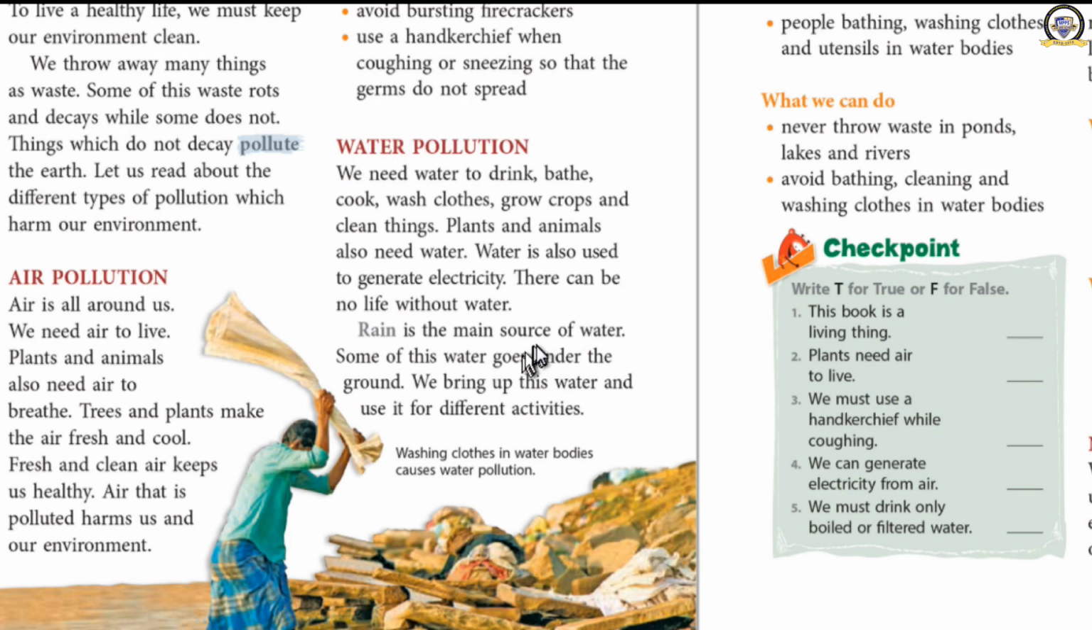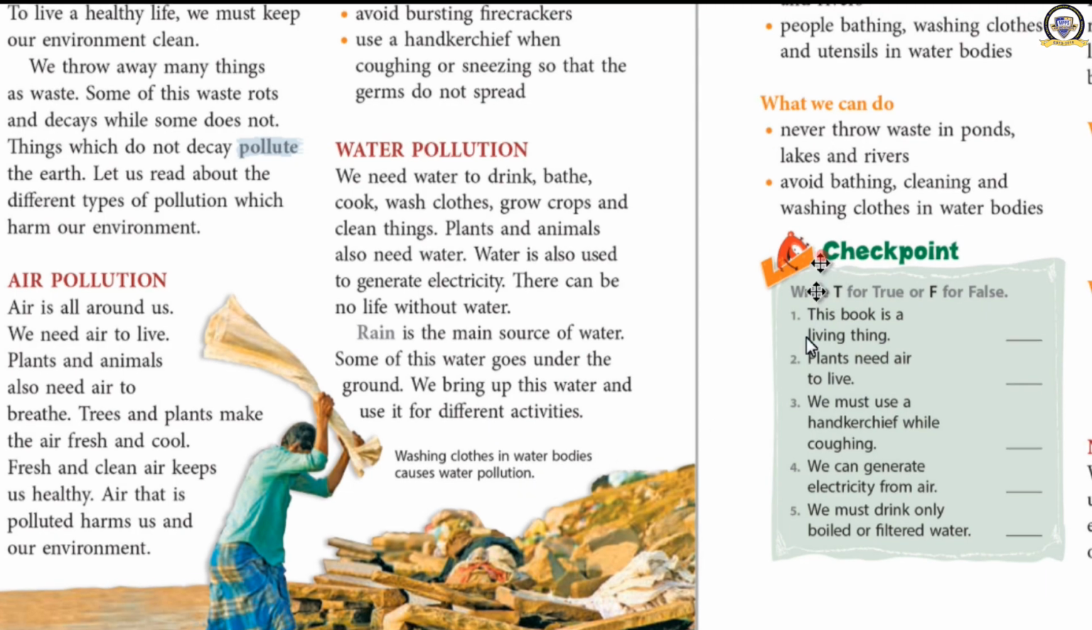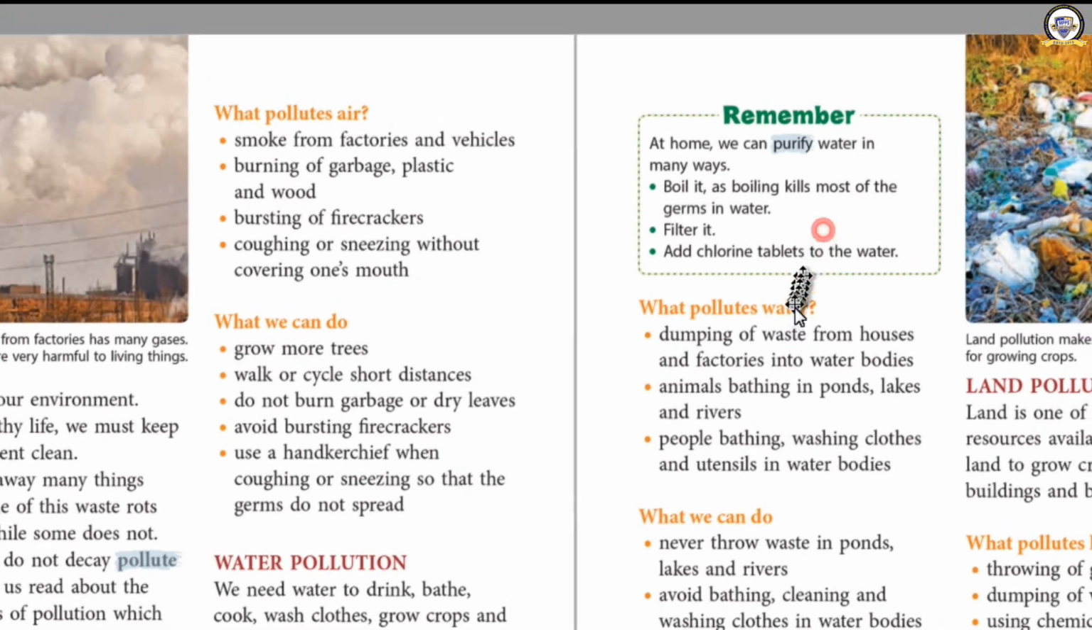Okay, and what is the main source of water? Rain. You learned this last year. Rain is the main source of water. Some of this water goes under the ground. When the rain comes, what happens? Some water goes underground and we bring up this water and use it for different activities. We can dig a well, tube well or hand pump. Through that, what are we doing? We are taking back that underground water and using it for our different activities.